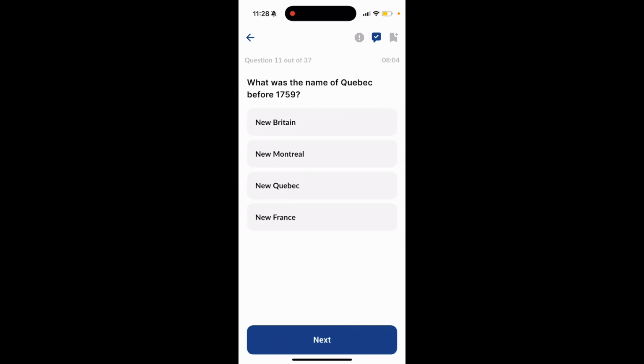Next. Question 11. What was the name of Quebec before 1759? New Britain, New Montreal, New Quebec, New France. The answer to this question is New France.